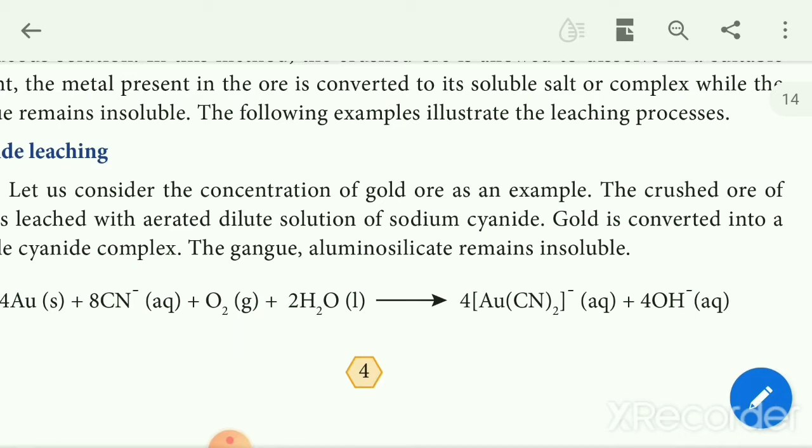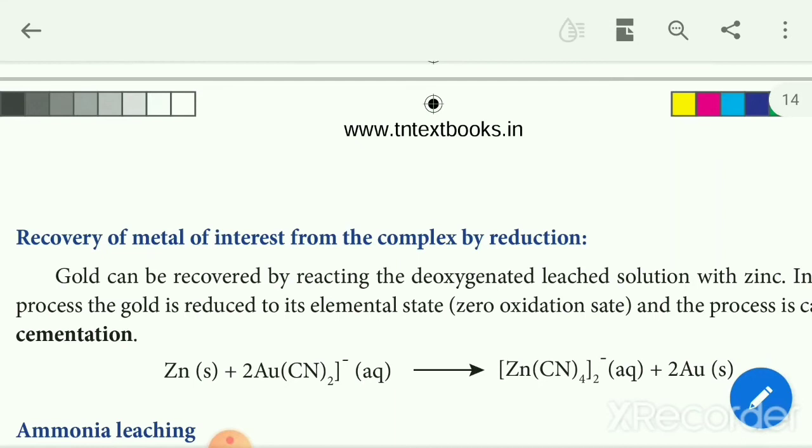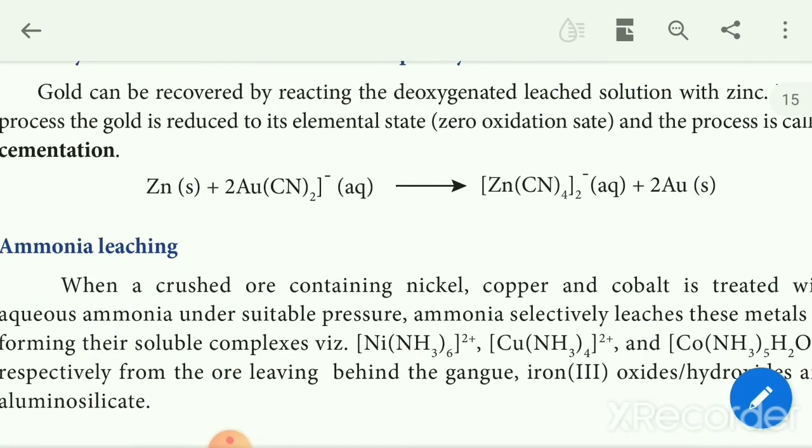The next one, ammonia leaching. When crushed ore containing nickel, copper and cobalt is treated with ammonia in aqueous solution under suitable pressure, it forms soluble complexes: [Ni(NH3)4], [Cu(NH3)4] and so on. The gangue, the remaining impurities, is insoluble, while the soluble complex is obtained.